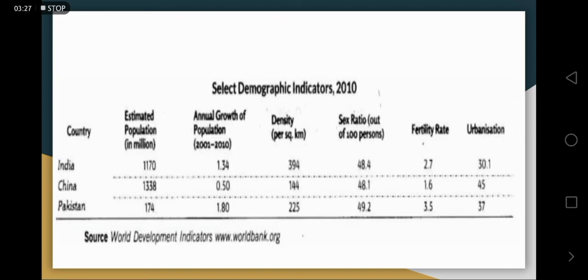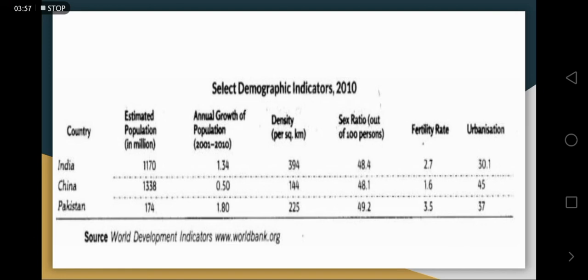Some demographic indicators we will see. So demographic indicators are those which are related to the population. Okay, so here, we know that India and China have a very large population, while Pakistan's population is quite less. But when we see the annual growth, India's annual growth of population is very high as compared to China. Pakistan, it doesn't matter much because their population is very less.